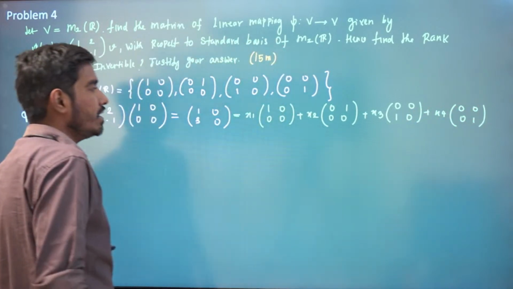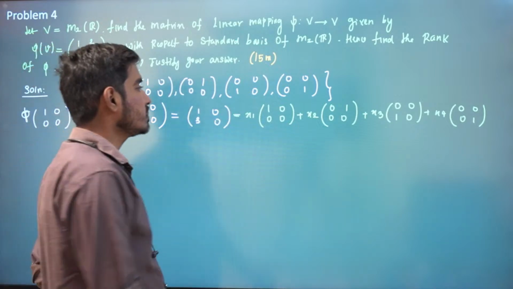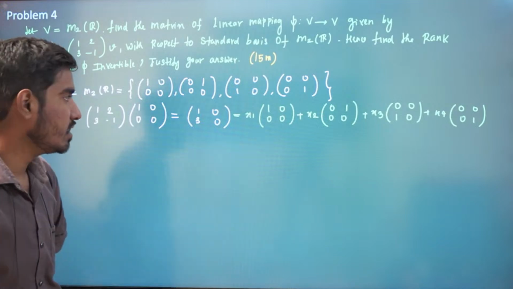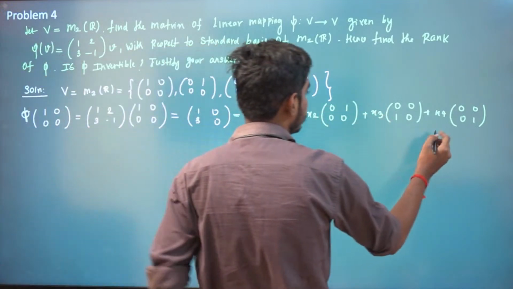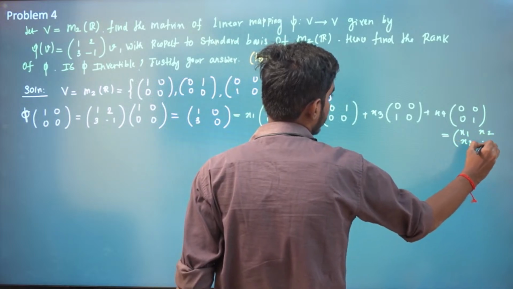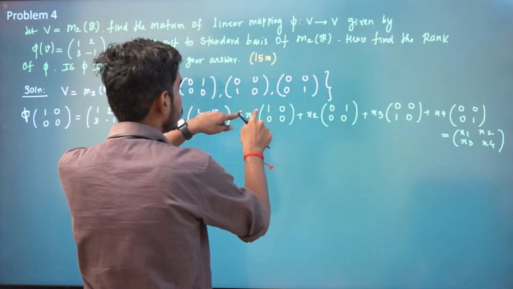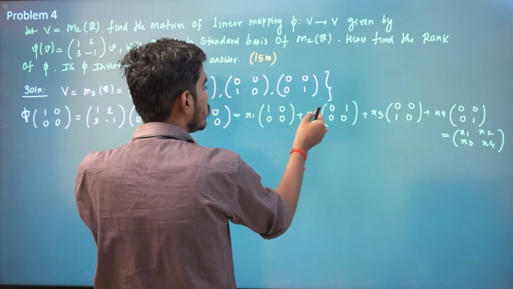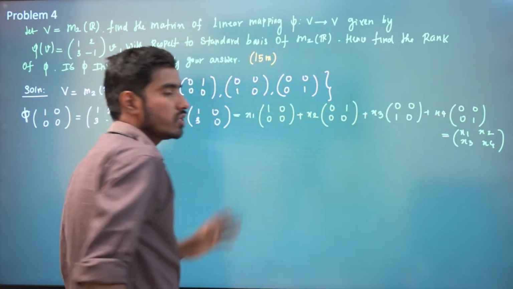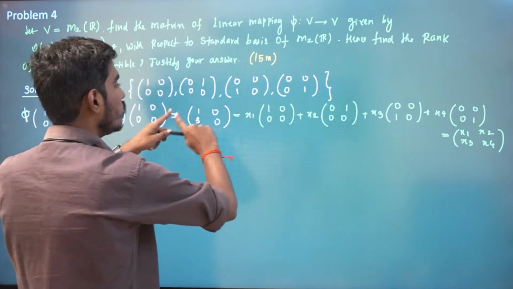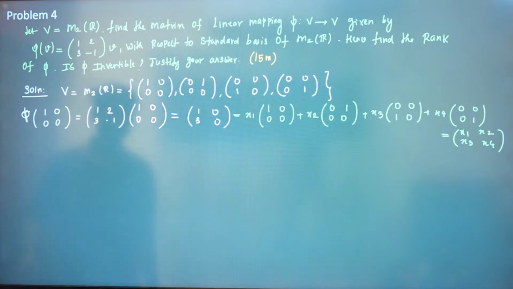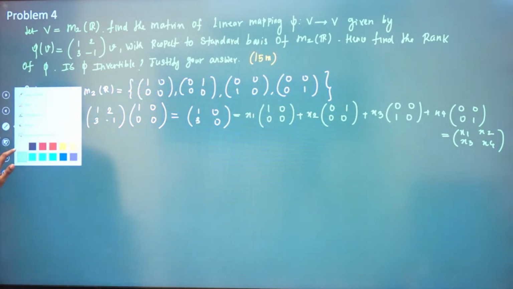Since it is a standard basis, obviously this reduces to x1, x2, x3, x4, right? Because if you multiply and add, and then equate, you will get x1 as 1, x2 as 0, x3 as 3, and x4 as 0.